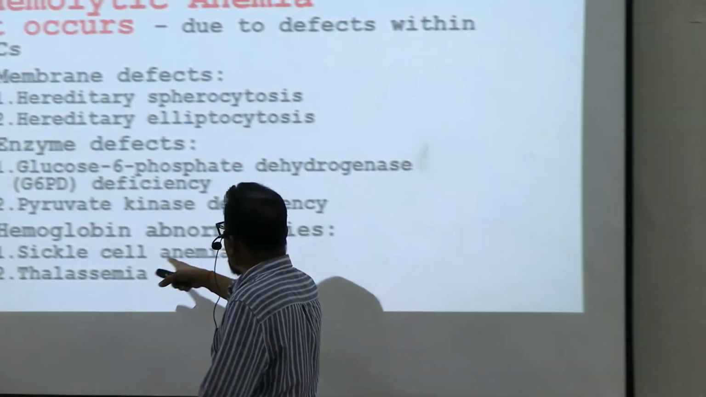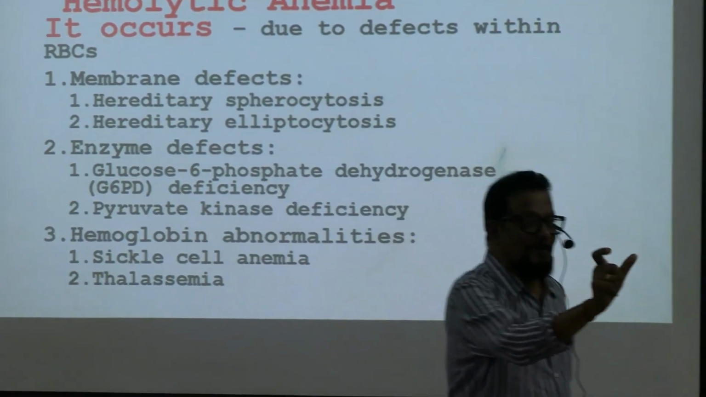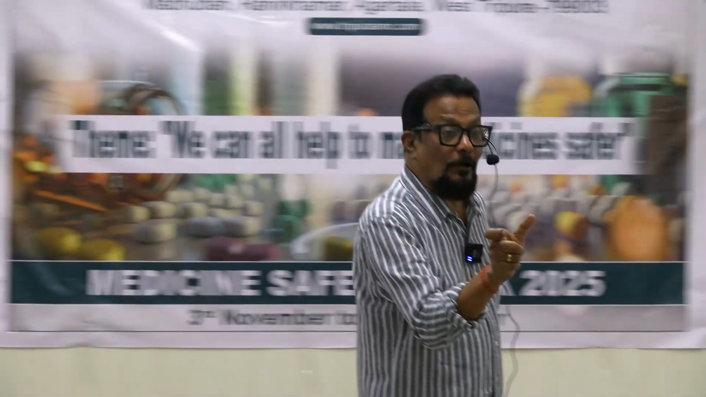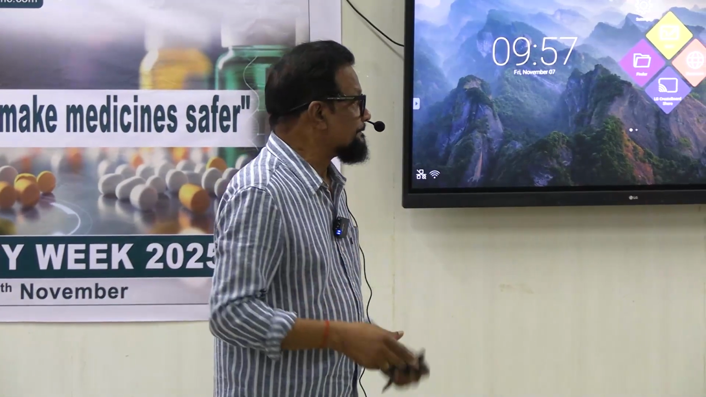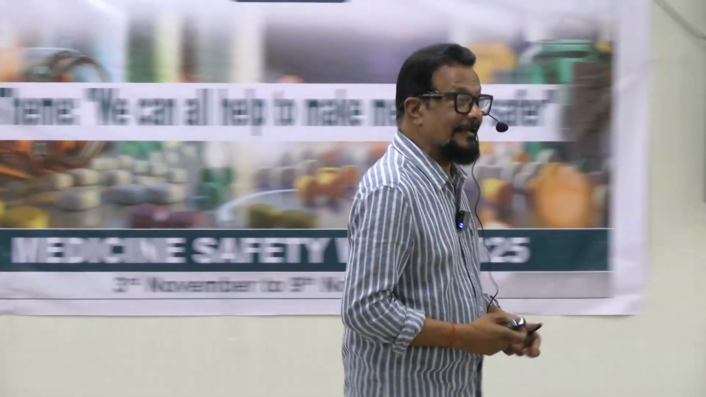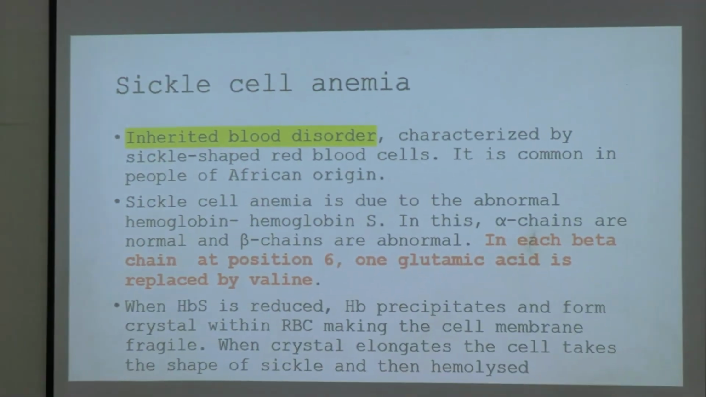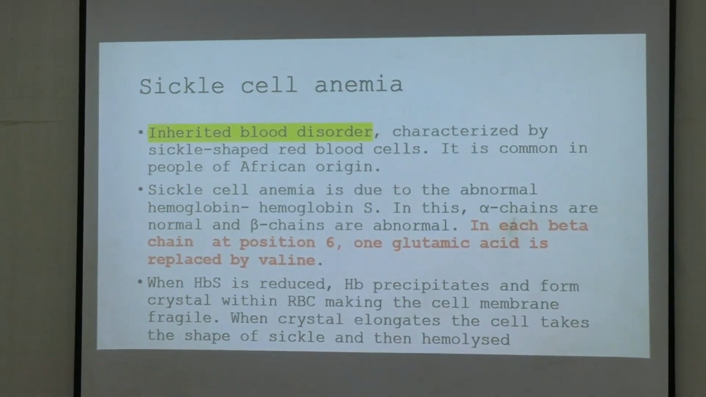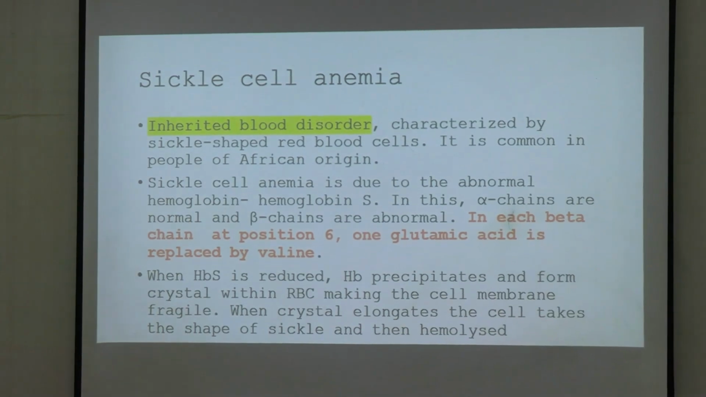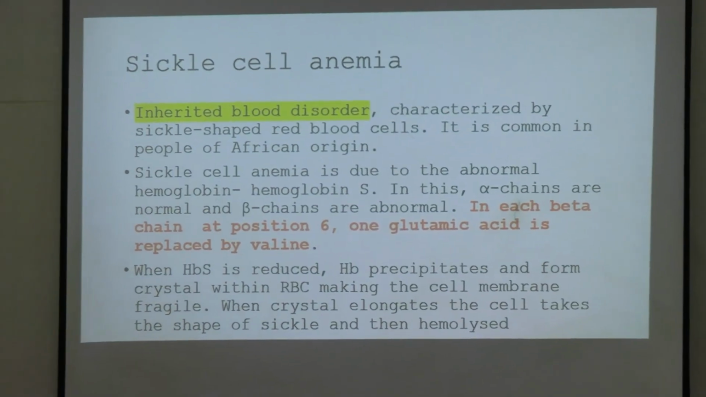Hemoglobin abnormalities: sickle cell anemia and thalassemia. There may be a question only on this: what is thalassemia, what is sickle cell anemia? So you have to describe it in short. In sickle cell anemia, the hemoglobin is abnormal, particularly in the beta chain. In the beta chain, at the sixth position, glutamic acid is replaced by valine. As a result, it becomes abnormal.